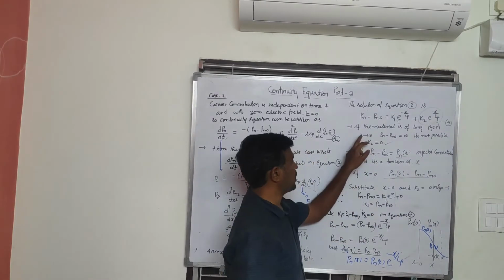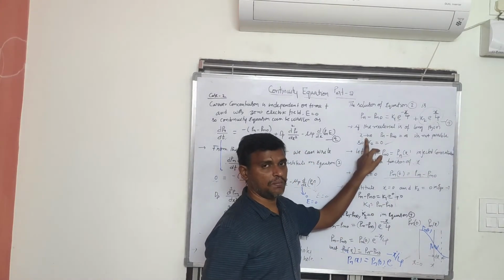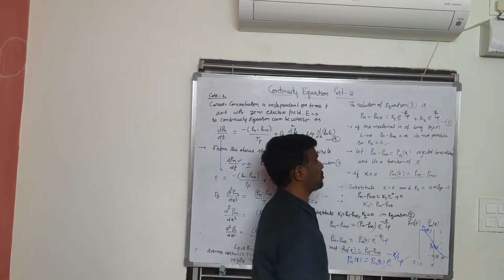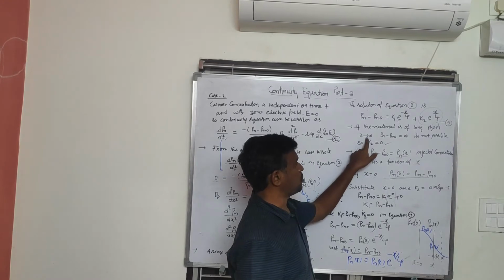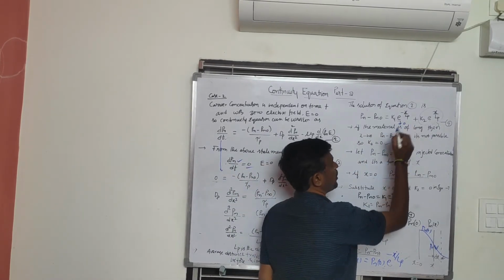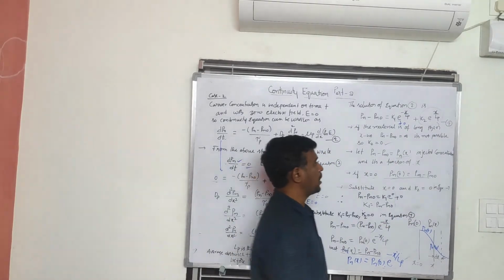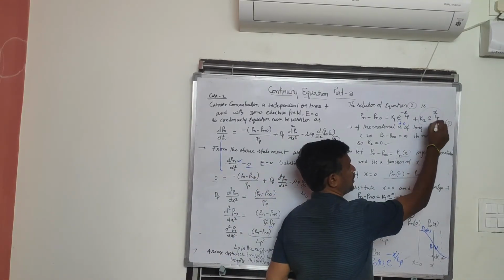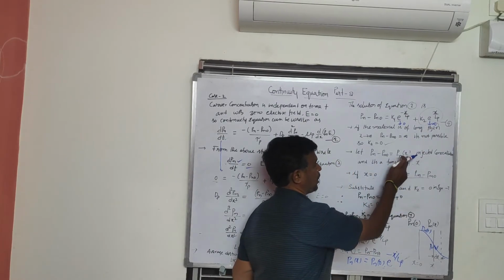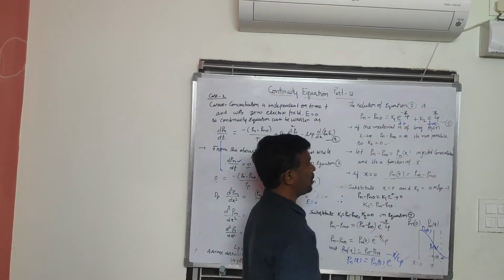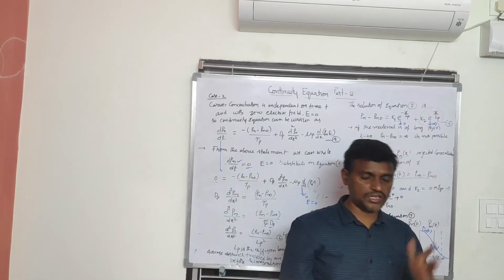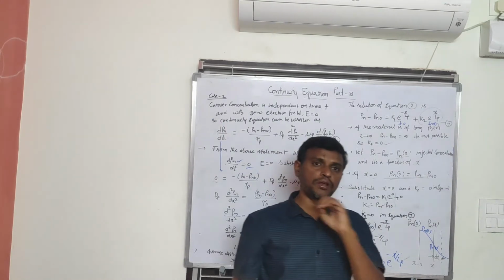If the length tends to infinity, then in this equation the first term will be 0 because of e power minus infinity, but e power infinity is infinity. Therefore Pn minus Pn naught would be infinity, but practically that is not possible, because the injected carrier concentration cannot be infinity.